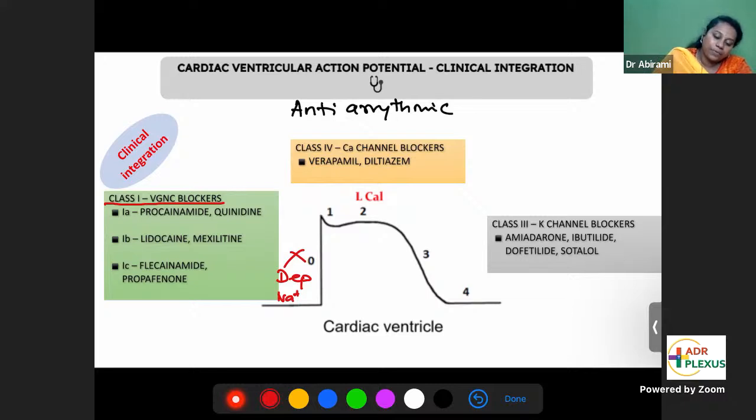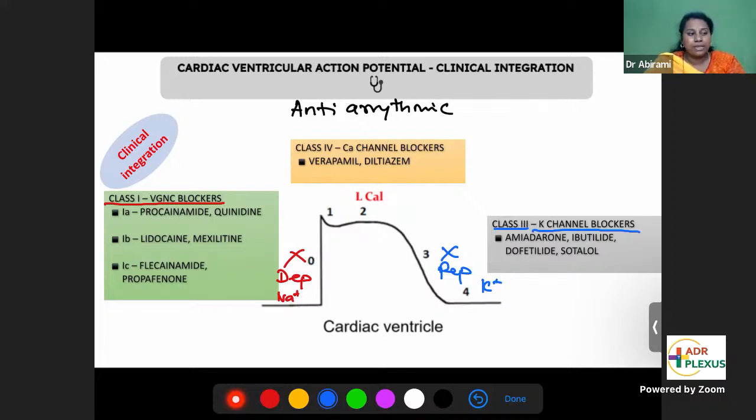That is class 1. Class 1A, procainamide, quinidine. Class 1B, lidocaine, mexiletine. And class 1C, flecainide, propafenone. These are all class 1 voltage gated sodium channel blockers. Class 3, on the other side, they are blockers of repolarization. Repolarization is due to potassium. So they are all potassium channel blockers. Amiodarone, ibutilide, dofetilide, sotalol, they are all potassium channel blockers.